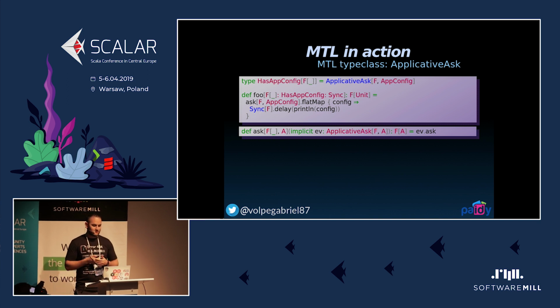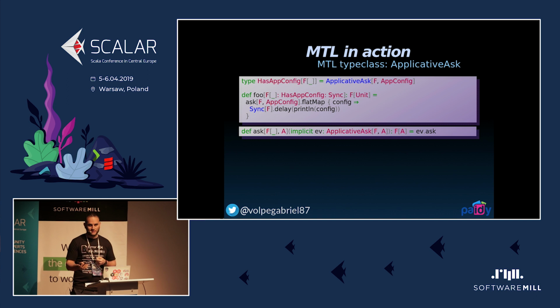In this example, I'm just asking for the current environment and basically printing that out into the console after I flatMap on the value. I define this convenient method called ask, so I don't have to summon the ApplicativeAsk instance every time I want to access the context. And also this type alias, HasAppConfig or HasFoo kind of syntax, allows me to read better using context-bound constraints. So it is super cool.